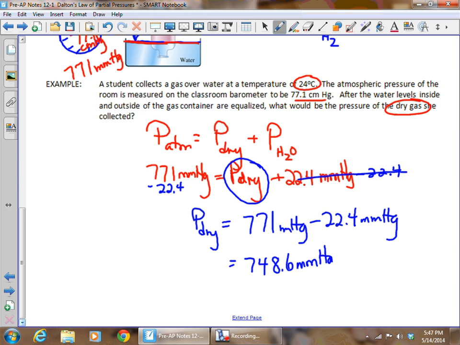Now remember, we are subtracting, so we have to pay attention to places past the decimal. Since this value right here has one place past the decimal, but this value has no places past the decimal, we go with the least, which means we need to round this to no places past the decimal. So this is going to round to 749 millimeters of mercury.